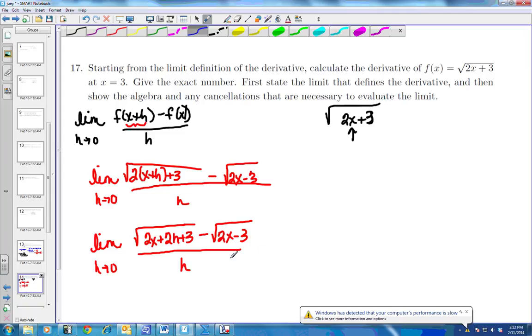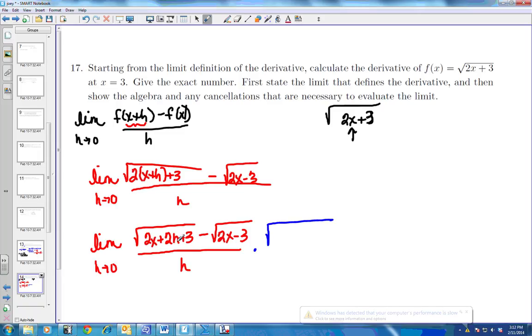So here's what I'm going to do. I'm going to take this and multiply by the conjugate of the top, which is the square root of 2x plus 2h plus 3 plus, you change the signs when you multiply by the conjugate, the square root of 2x minus 3.